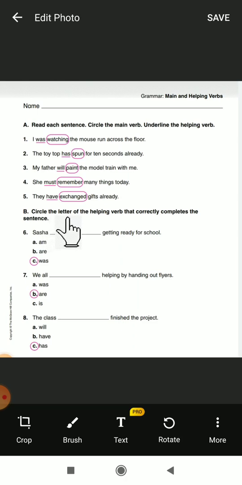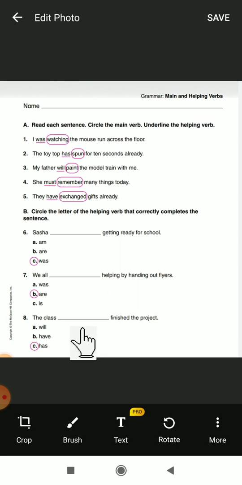Now circle the letters of the helping verbs that correctly complete the sentence. Which one is correct here? This I have given for better understanding. Sasha dash getting ready for school. So was getting ready for school. Was is the helping verb here. We all dash helping by handing out our flyers. So we all are helping. The class has finished the project.